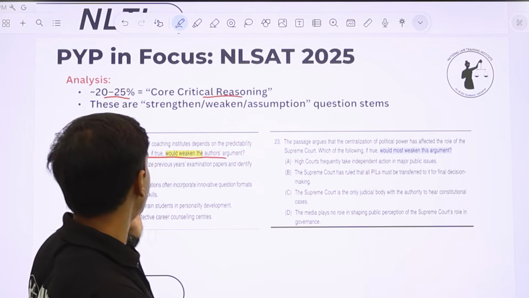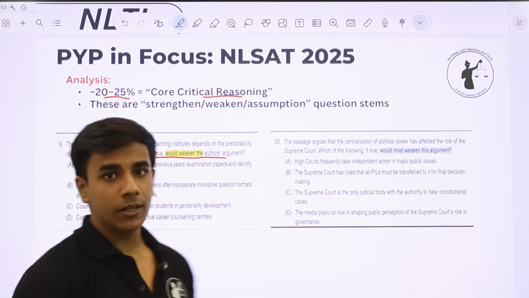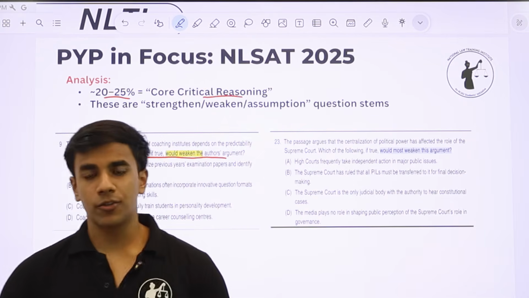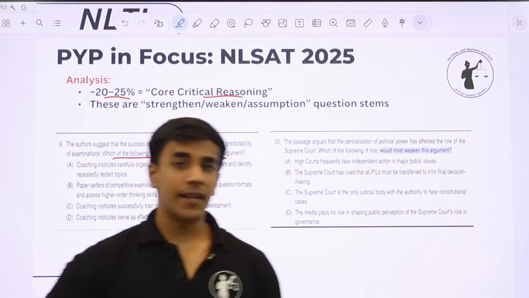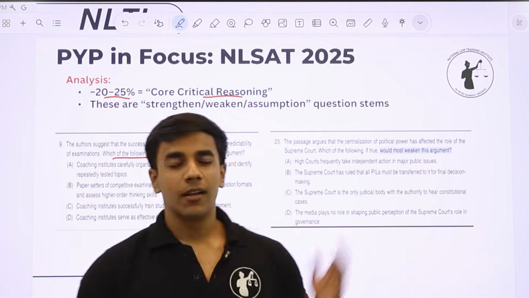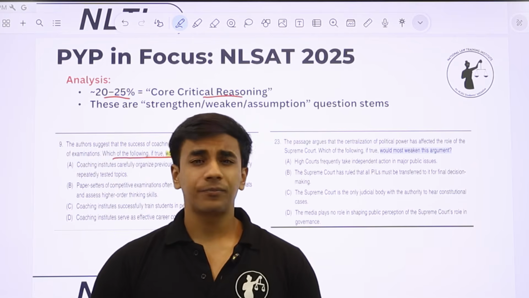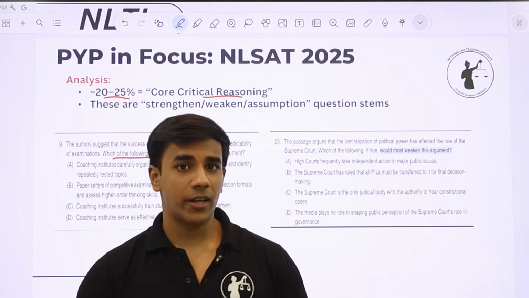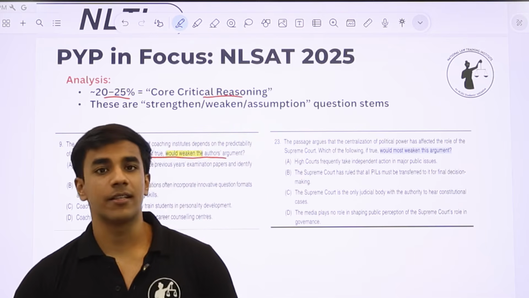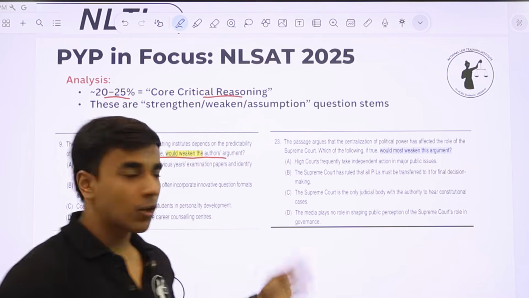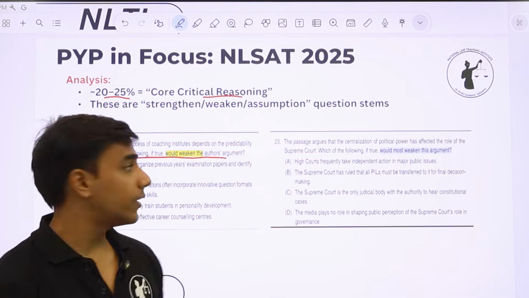And what has he argued is that coaching institutes depend on the predictability of examinations, which is actually true, because if, for example, NLSAT 2026 is not predictable, then there is no point discussing NLSAT 2025, and no point even running a course for NLSAT because we won't know what the syllabus is. That is why the author's argument is this, and now we have to weaken the argument.